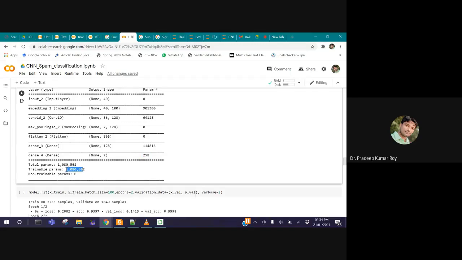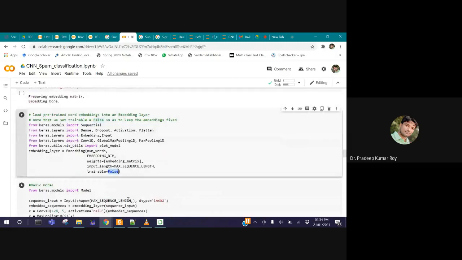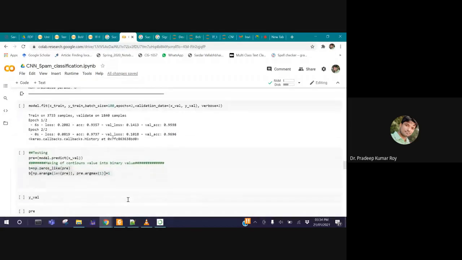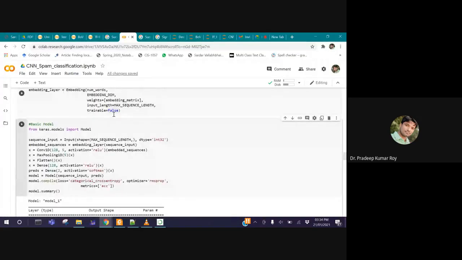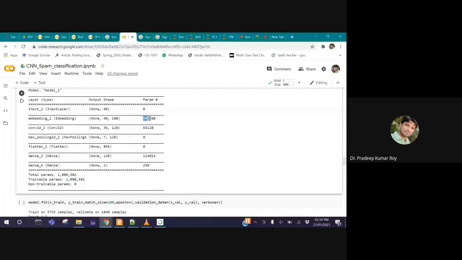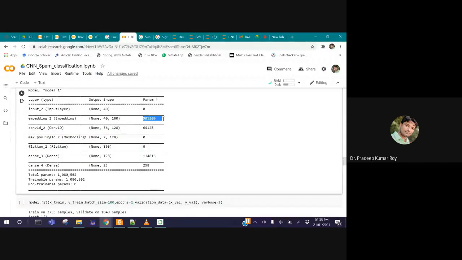This is the sum of all parameters, and since trainable was earlier set to true, it shows all parameters as trainable. But if we make it false, then about 901300 parameters are going to be skipped from the training part because this is a pre-trained vector. Only 114,000 plus 64, about 1,78,000 parameters are going to be trained. The remaining 9 lakh parameters are not going to be trained at all. It will save a huge amount of resources and time.